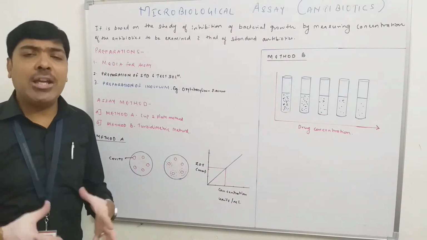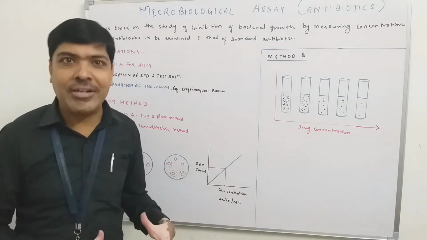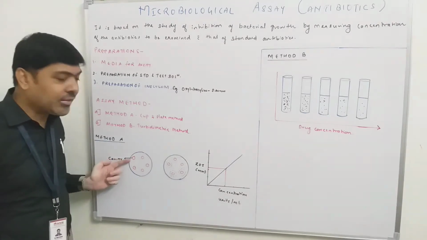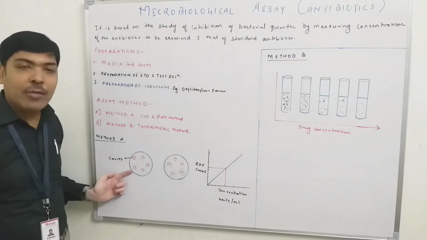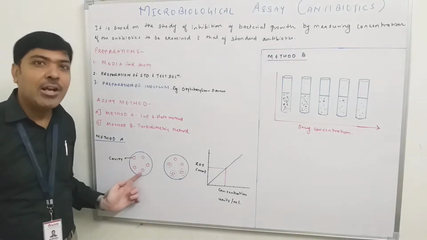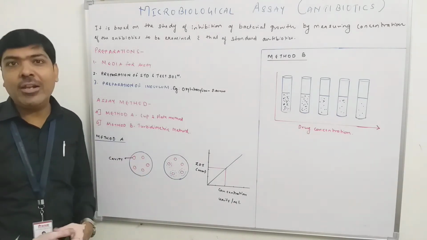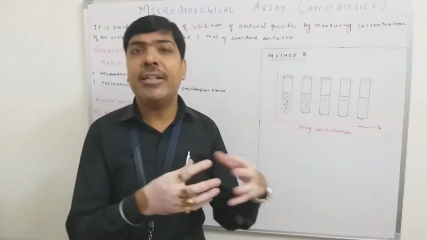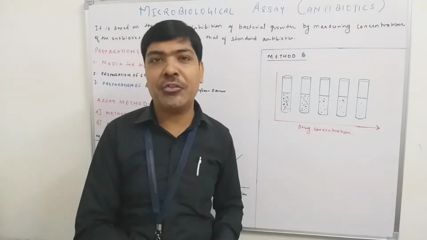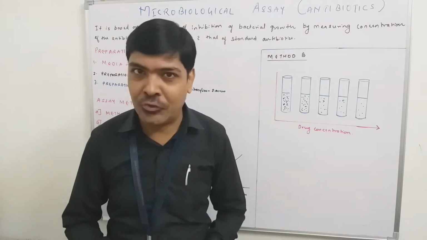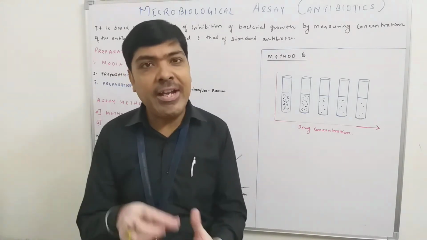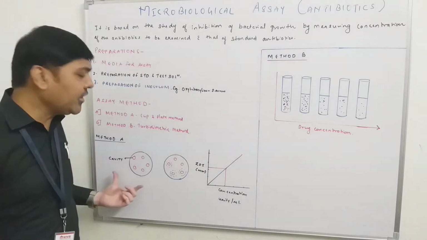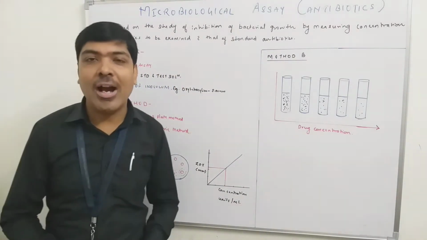For example, if I am preparing a 50 microgram concentration, that is the least concentration of the test solution, then the first dilution, 50, I will put here, then 100 I will put here, 150 here, 200 here, and 250 here. So first we have to prepare different concentrations of the test solution and also of the standard solution, and the different dilutions are added into different cavities of the wells that we have cast in the petri dish that consists of the solidified agar media.